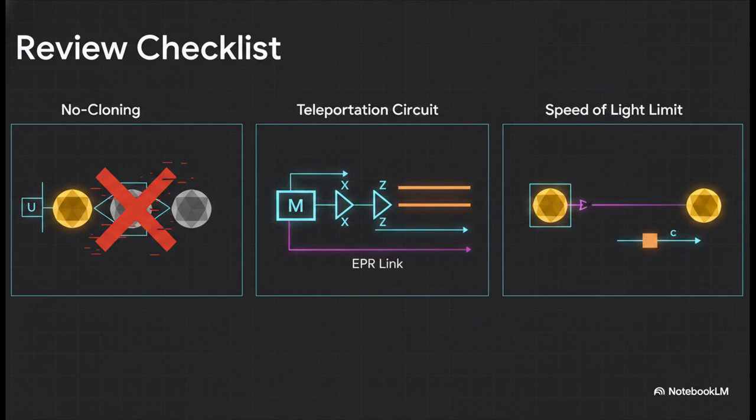Second, master the teleportation circuit. When you sketch it out on your test, make sure you clearly draw those double-lined paths for the classical bits traveling from Alice to Bob, right alongside the CNOT and Hadamard gates. And third, underline this in red. Instant quantum collapse does not mean instant information transfer. The speed of light always wins.